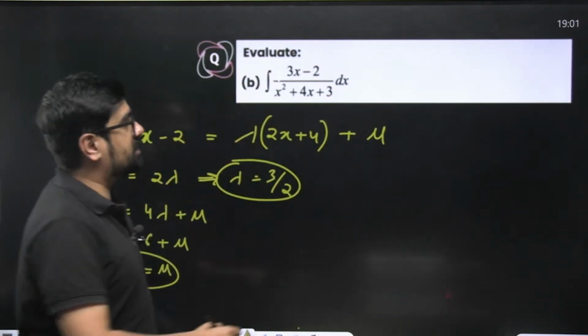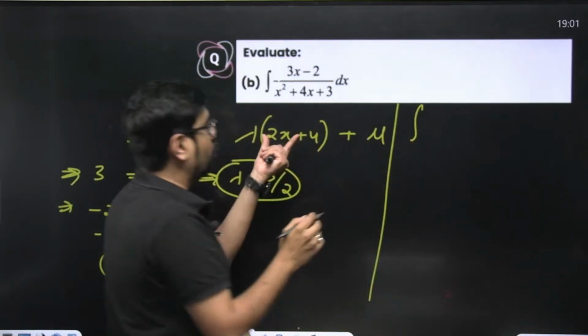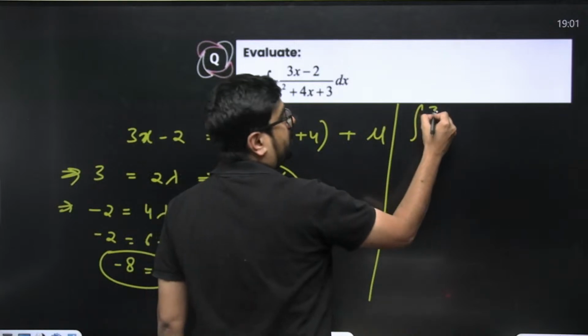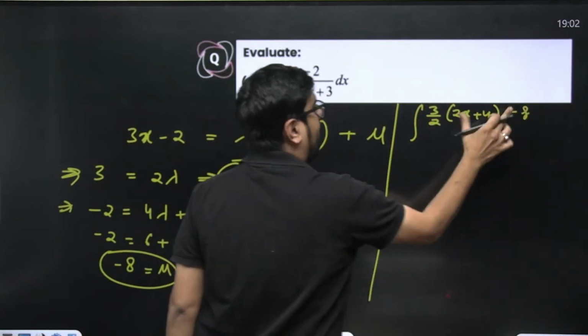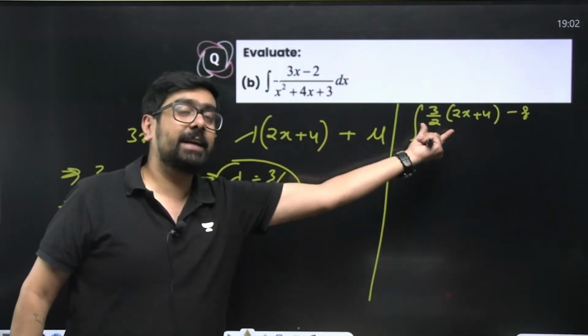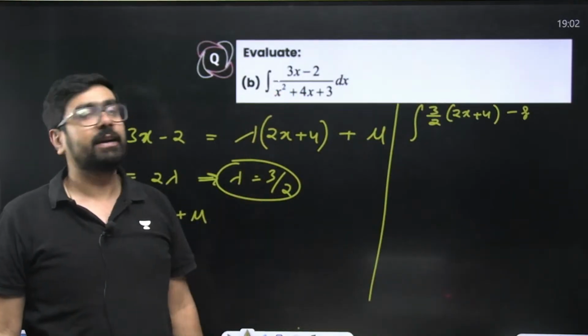So your 3x minus 2, this can be written as lambda into 2x plus 4, that means 3 by 2 into 2x plus 4 minus 8. And this is same now, right? You can solve and see. But you have written it in a different form where 2x plus 4 is the derivative of your denominator.